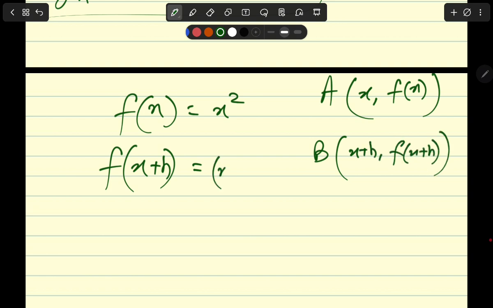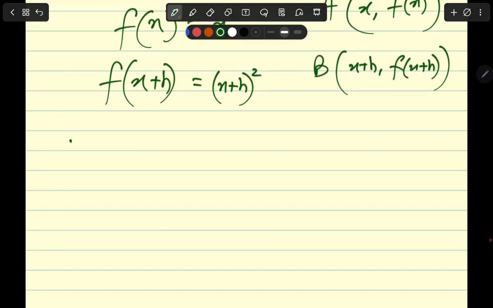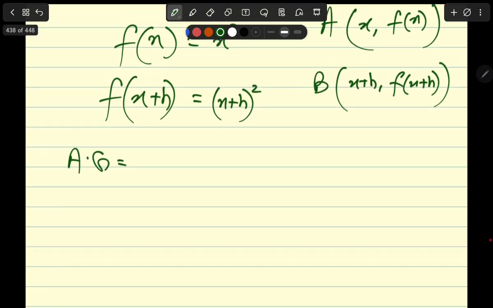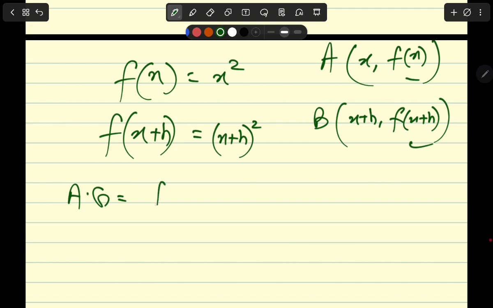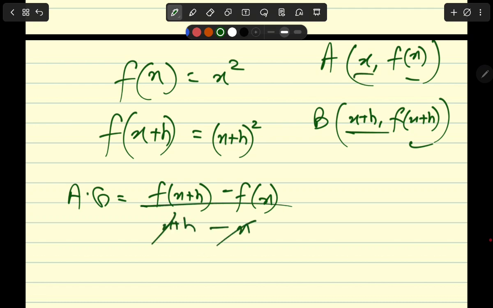Agreed? So this is going to be x plus h whole squared, right? Now let's find the gradient. The average gradient is going to be the change in y, f of x plus h minus f of x, over x plus h minus x. So this cancels, and we already know that the horizontal distance is nothing but h.